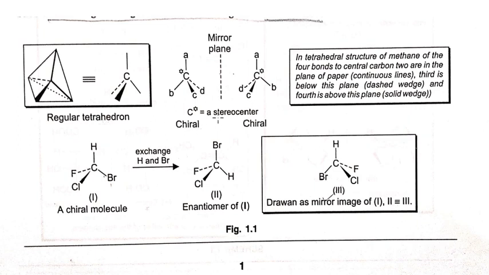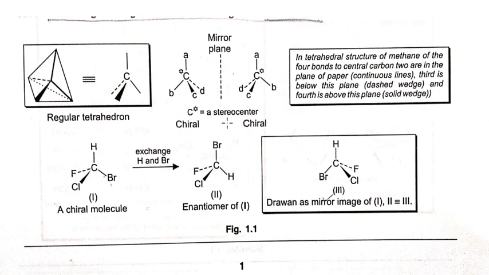Remember one thing, each stereo center has the capability to rotate plane polarized light. I repeat again, each stereo center has the capability to rotate plane polarized light. That means the presence of a stereo center is a sufficient condition for chirality. What is chirality? We will discuss later.